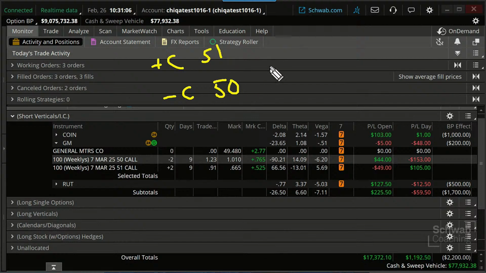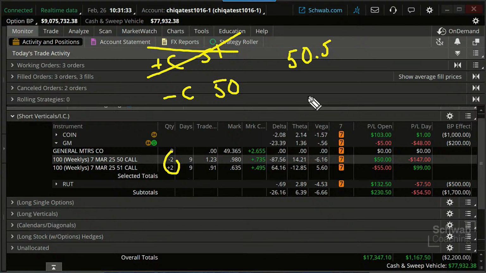Let's say at expiration, or even before expiration, we get an early assignment, or at expiration the stock goes a little bit above 50. It's between our strike prices. The stock goes to 50.5. The long call is going to expire worthless. What happens to the short call though? We are then short, in this case, because we have two contracts, 200 shares of stock.